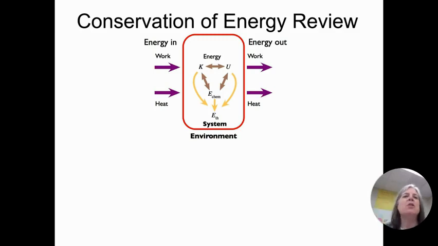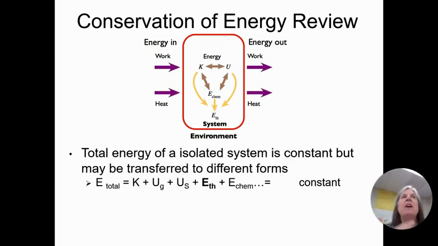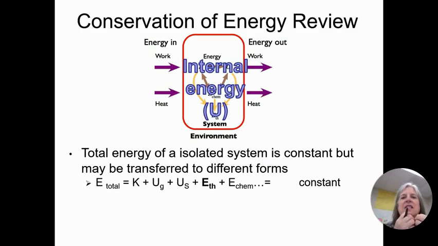In AP Physics 1, you learned all about the law of conservation of energy, that the total energy of an isolated system stays constant, just gets transformed into different types of energy like kinetic and potential and thermal and chemical and whatever. Now, in thermodynamics, we can consider this isolated system to be the internal energy of our sample. So our gas molecules or our solid or a liquid, those energies, right? And for ideal gases, remember, there's no potential energy, no bonds or associations forming. So it's just the kinetic energy.